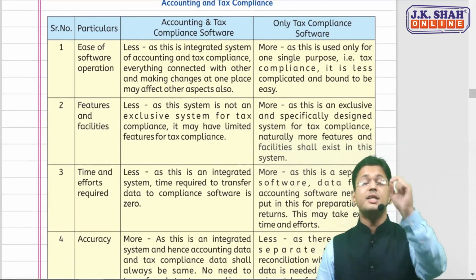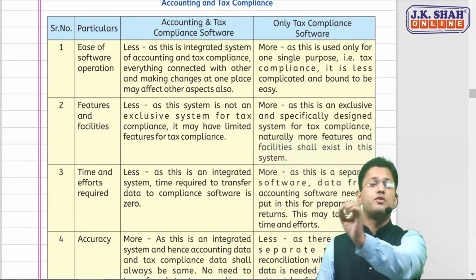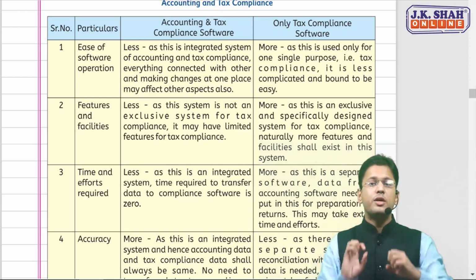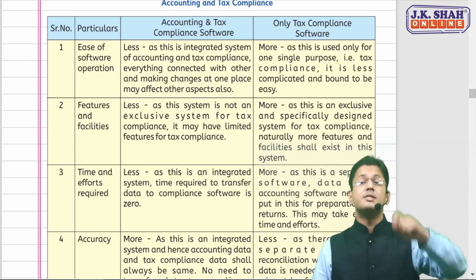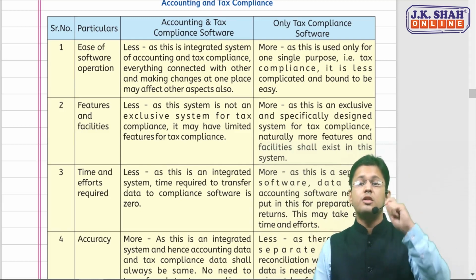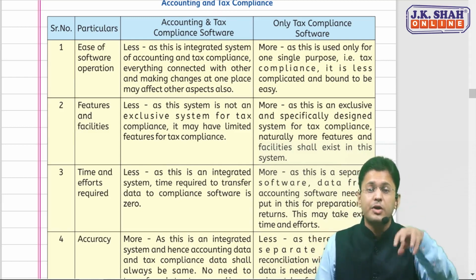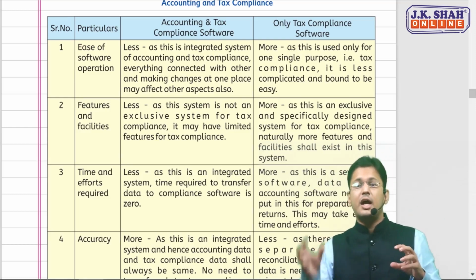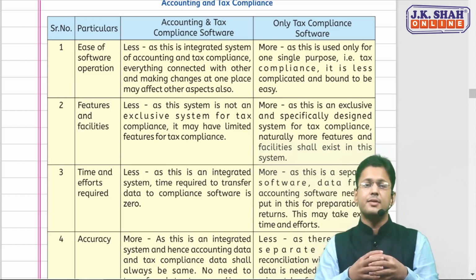First, ease of software operation. Now, which would be easier, the merged one or a separate one? The merged one would be less easy to operate, because in that, accounting and tax are both integrated.